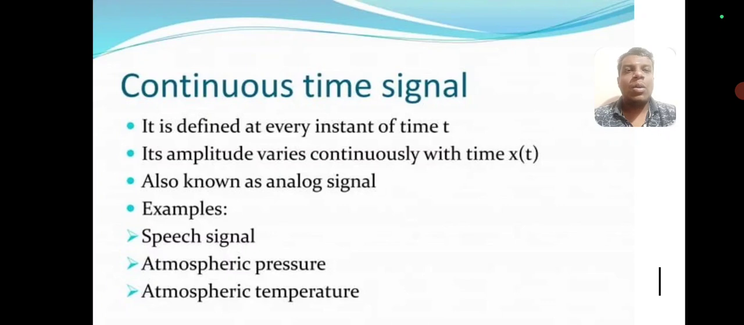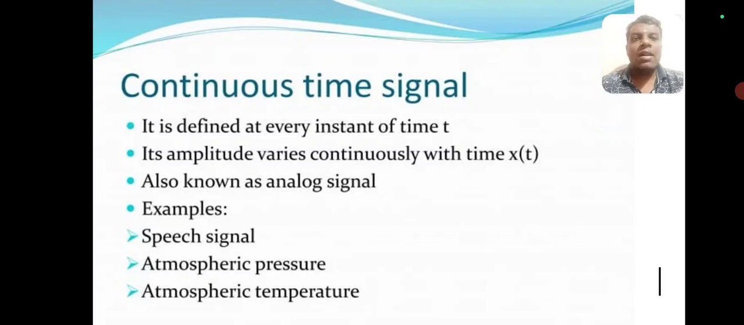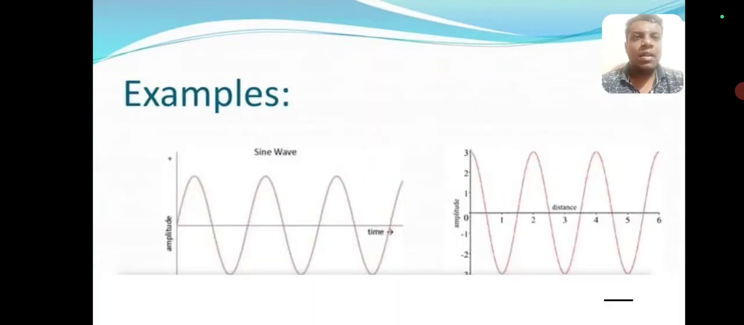Its amplitude varies continuously with respect to time, that is x of t, also known as analog signal. For example, a speech signal, atmospheric pressure, atmospheric temperature. These are the examples for it. See, it may be a sine wave or a cos wave, but the distance and the oscillations per second remain constant.